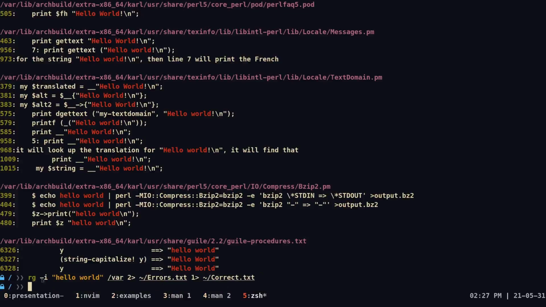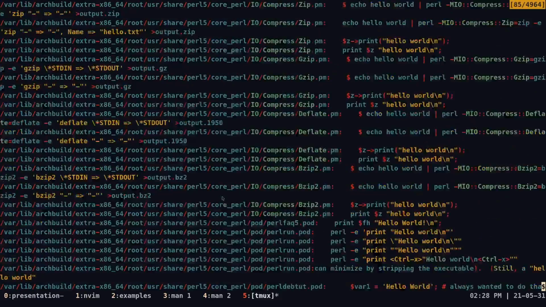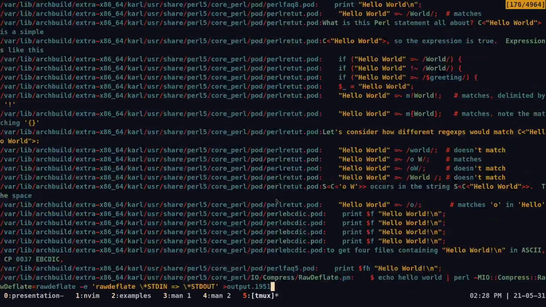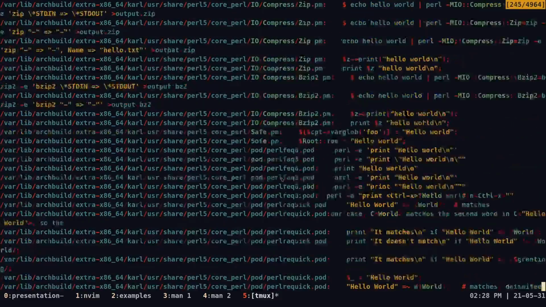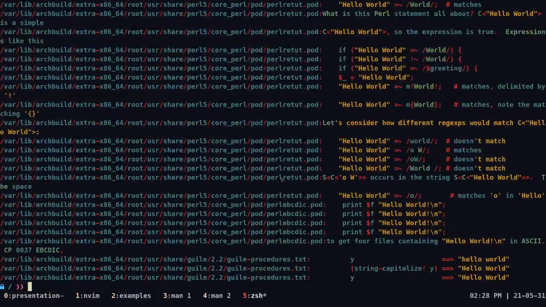Once we've done that, as you can see, we got no output, which is a good thing. Usually when your terminal does nothing, it basically means it's a good thing. Instead, if we check correct.txt, you can see that we got all instances of hello world in correct.txt. And I think that's a pretty cool example.